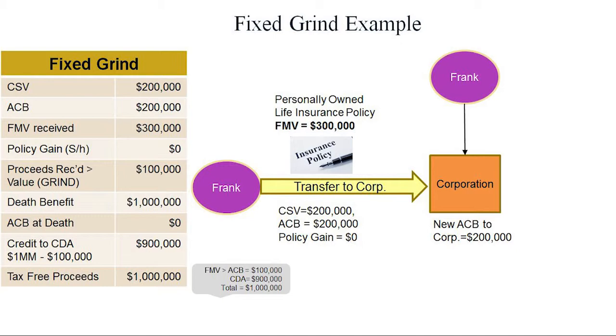So what's the fixed grind here? Well, when I did this, what did I get back tax-free, where there was no tax to worry about before the rules changed? I got back $300,000 instead of $200,000. So how much tax-free proceeds did I get out of the corporation? $100,000.